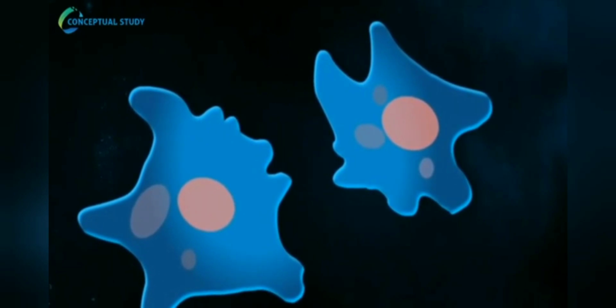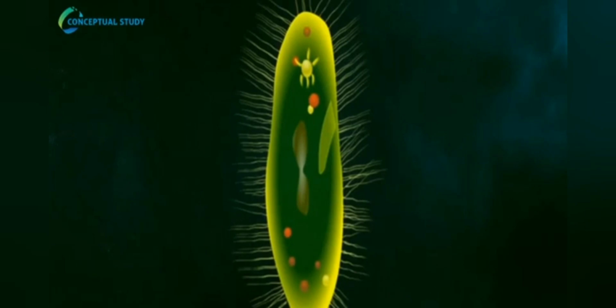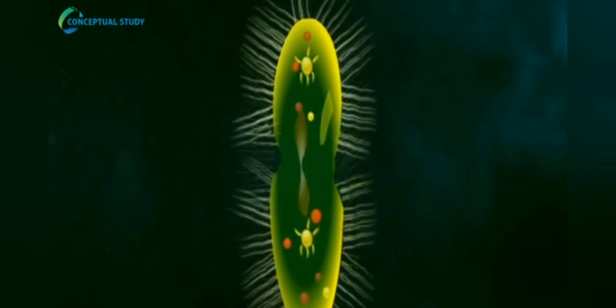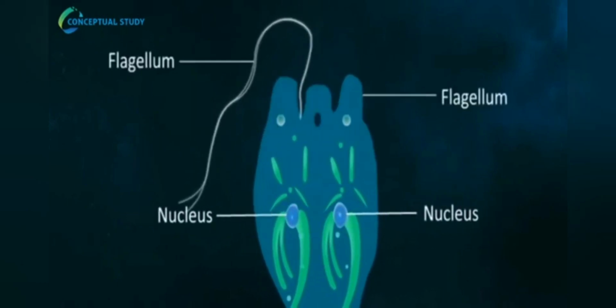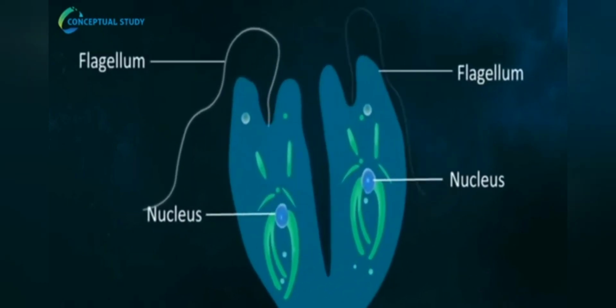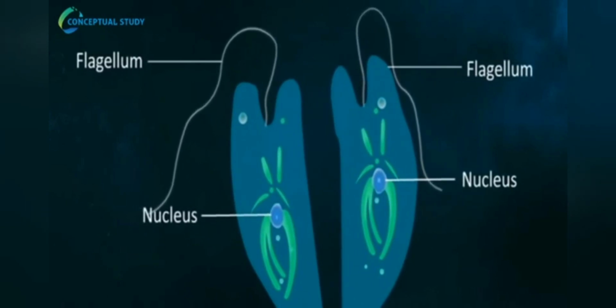Daughters feed, grow, and repeat the process. Transverse binary fission in paramecium: the body of paramecium divides transversely, and cytokinesis takes place along the transverse axis. Longitudinal binary fission in euglena: the body of euglena divides longitudinally, and cytokinesis takes place along the longitudinal axis.